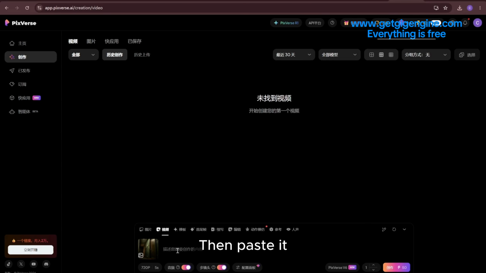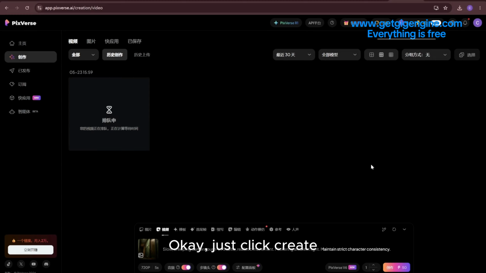It also says to make sure the Enhance Prompt feature is turned off. But that's mainly for Luma Dream Machine. I'm using another platform, so I won't set it. Okay, just click Create. Since it's free, it will take some time to generate the video, so please be patient.